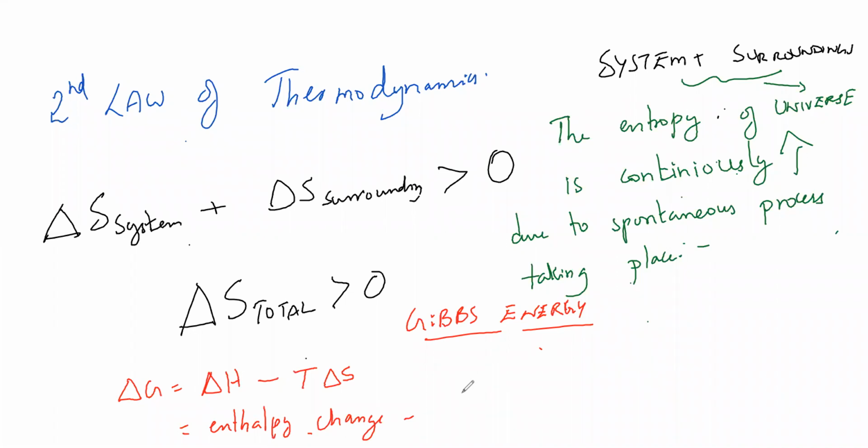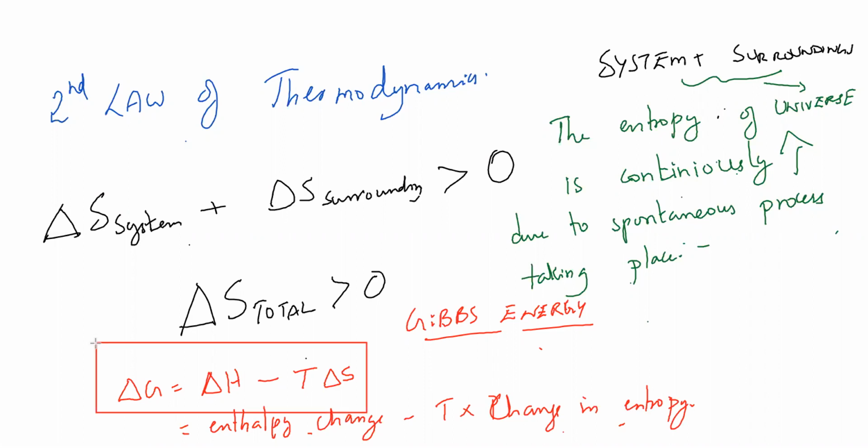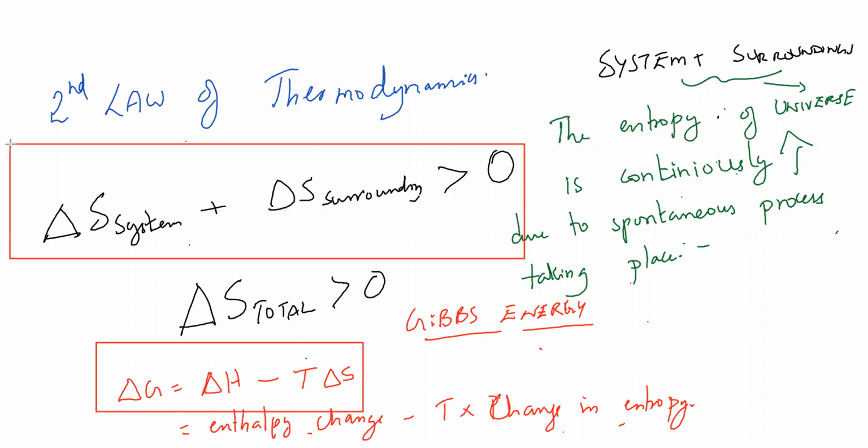T is temperature and delta S is change in entropy. This is one more important formula, Gibbs free energy, you have to remember. Second law of thermodynamics, very important.